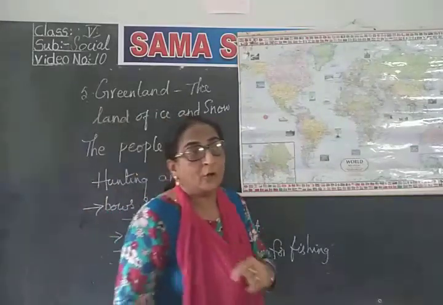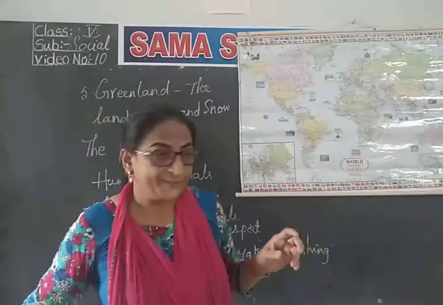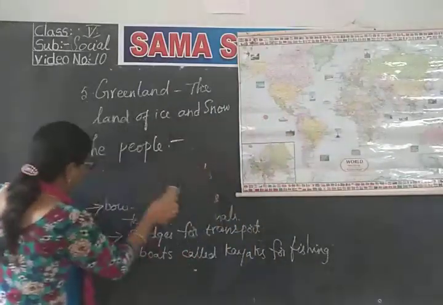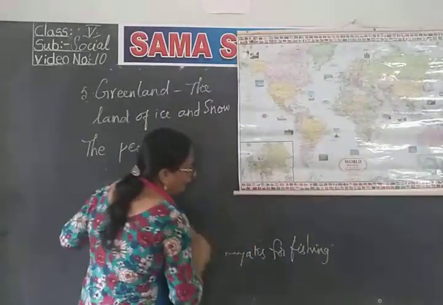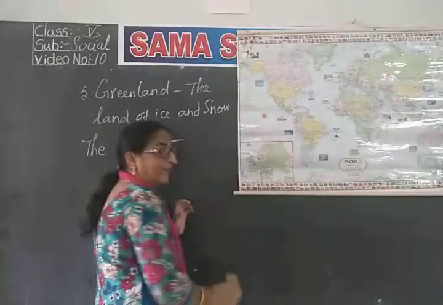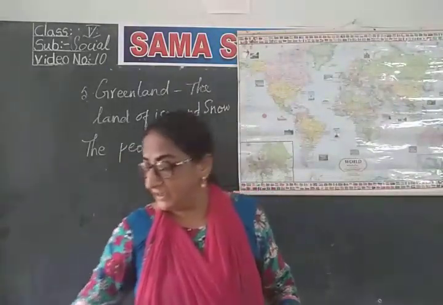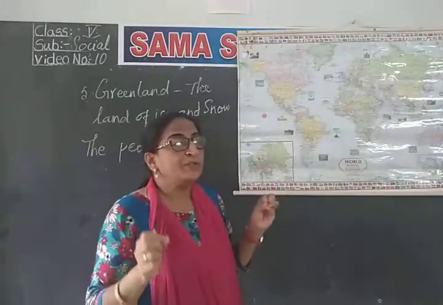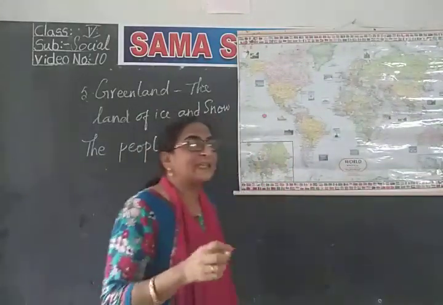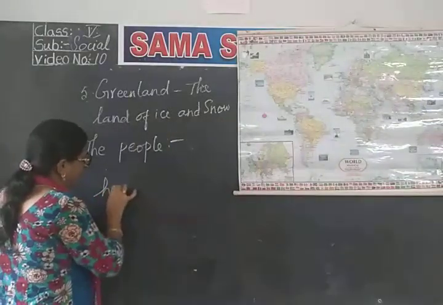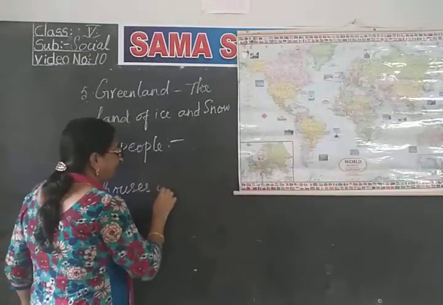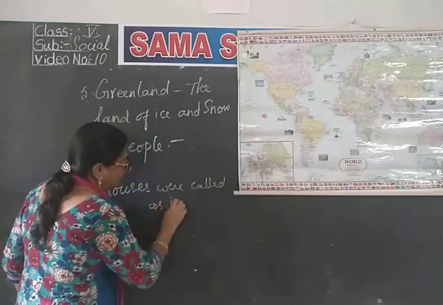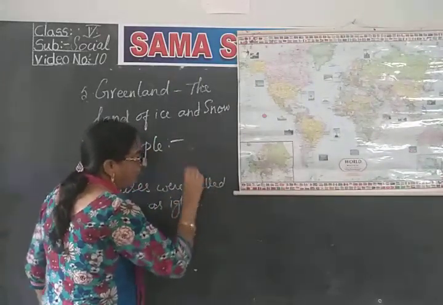And now, while roaming around, they were not settling at one place. They have to move from one place to another, isn't it? When they are moving, they make temporary houses to live in. And those temporary houses were called igloos. Houses of Eskimos were called igloos.